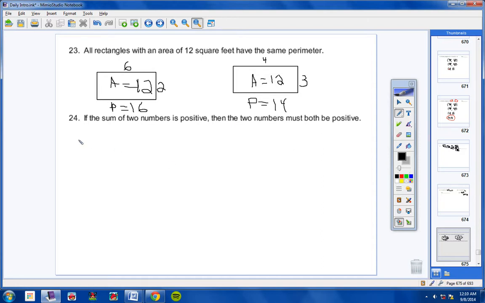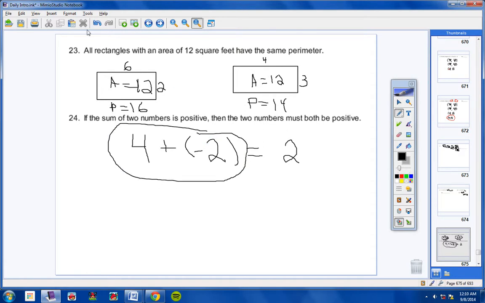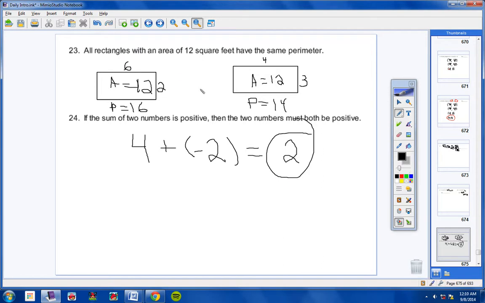Okay? 24. If the sum of two numbers is positive, then the two numbers must be positive. And that is not true. If I take a positive 4 and add to it a negative 2, I will get out a positive 2. Now, it says if the sum of two numbers is positive, well, this is true. I added my two numbers and I got out a positive number. So if the sum of two numbers is positive, then the two numbers that you added must be positive.